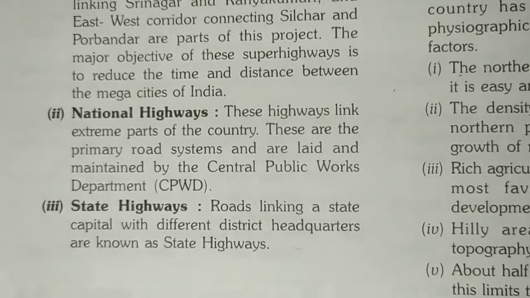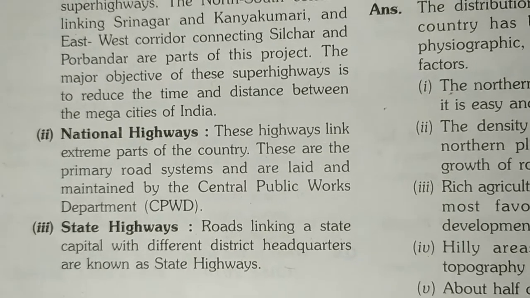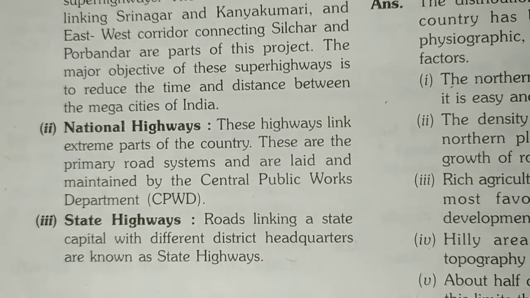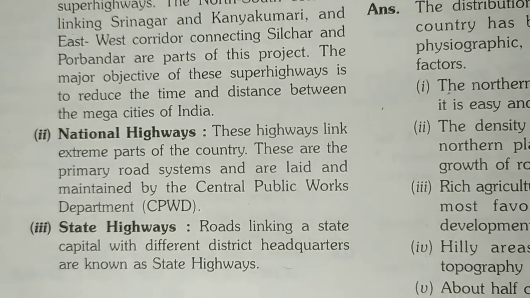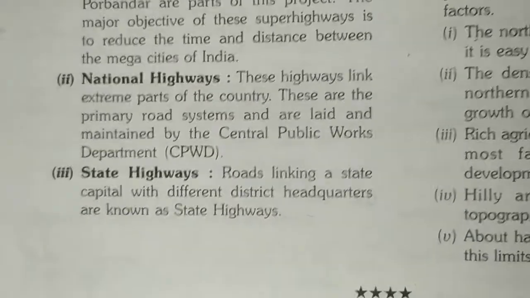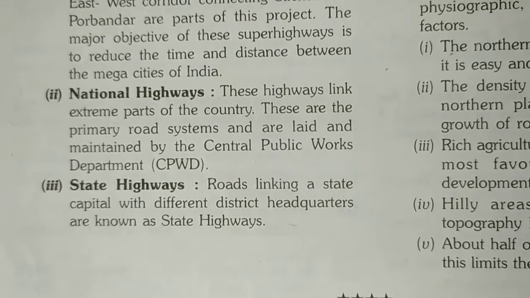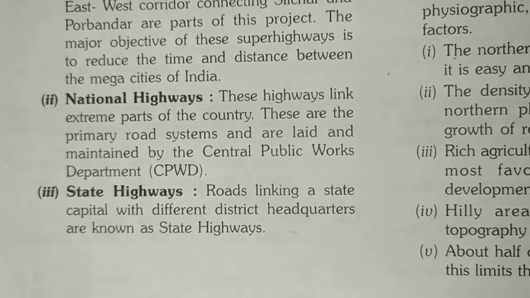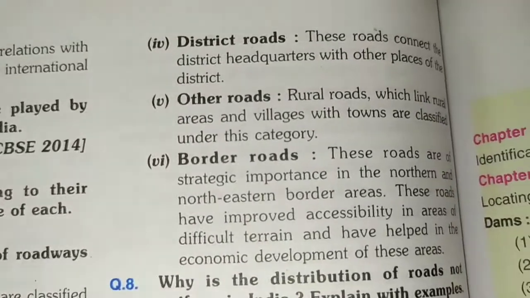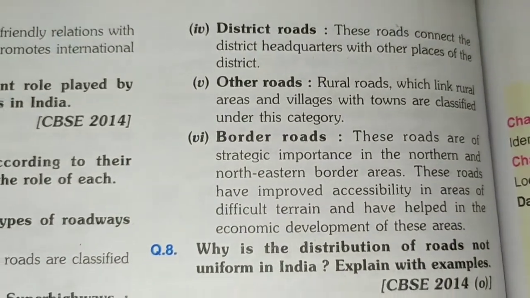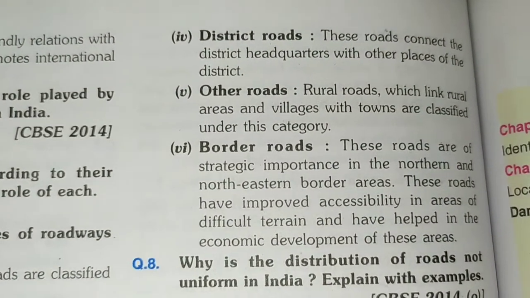And the second point is the national highways. These highways link extreme parts of the country. These are the primary road systems and are laid and maintained by the Central Public Works Department, CPWD. Now the third point is state highways. Roads linking a state capital with different district headquarters are known as state highways. Fourth point is district roads. These roads connect the district headquarters with other places of the district.